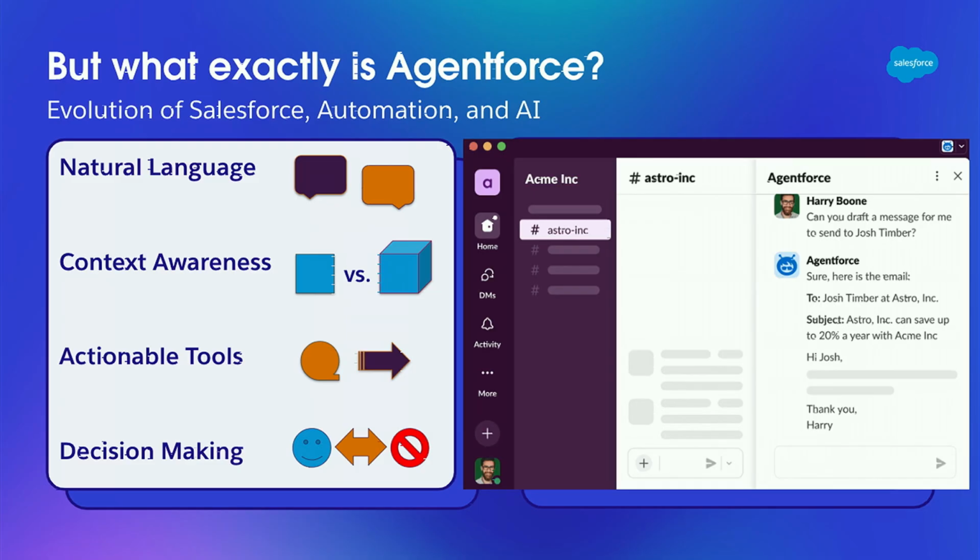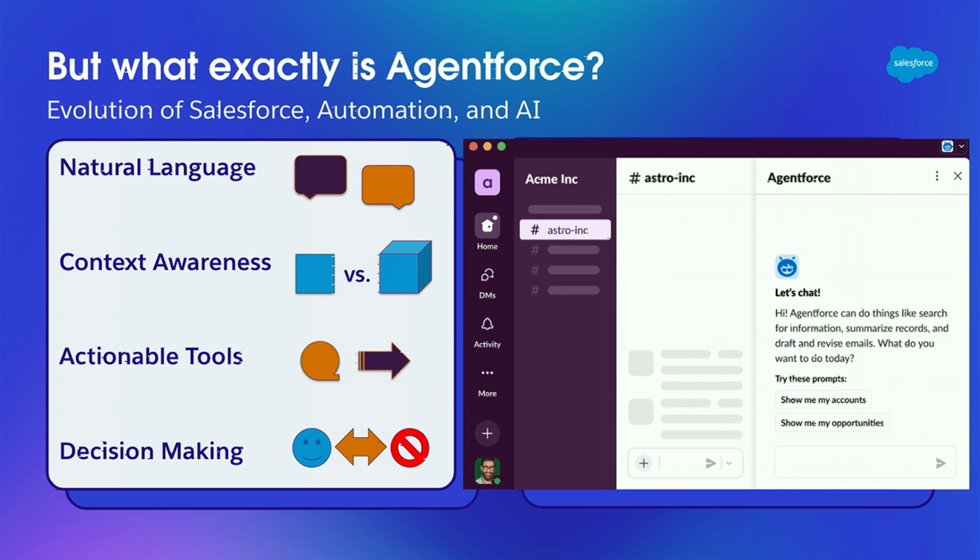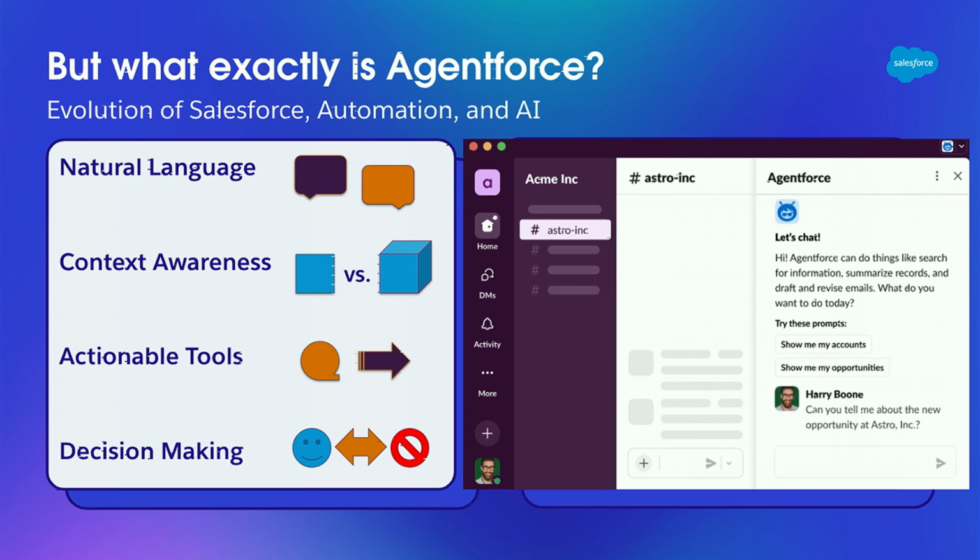Yeah, let's describe it, maybe instead of a succinct answer. So most of us have worked with chatbots before. Agents have the same natural language capability as chatbots, so I can ask a really poorly phrased question, and it will understand it, and then be able to provide an answer that is easy to understand and thorough, and sounds like a normal human, right? That's one attribute of an agent.